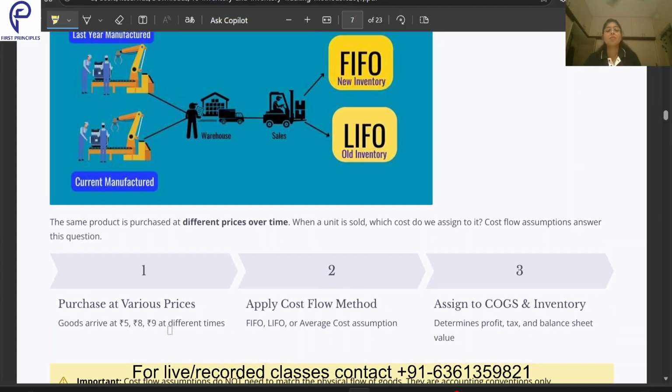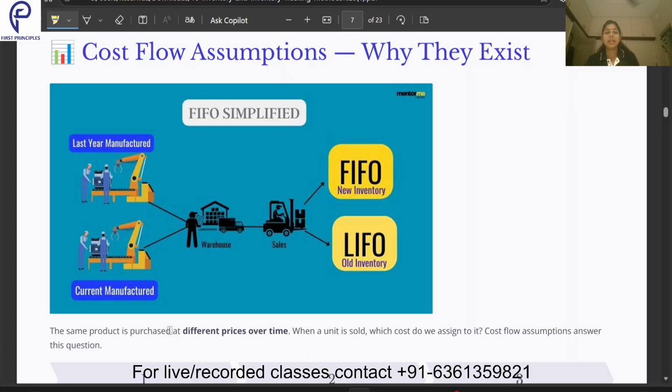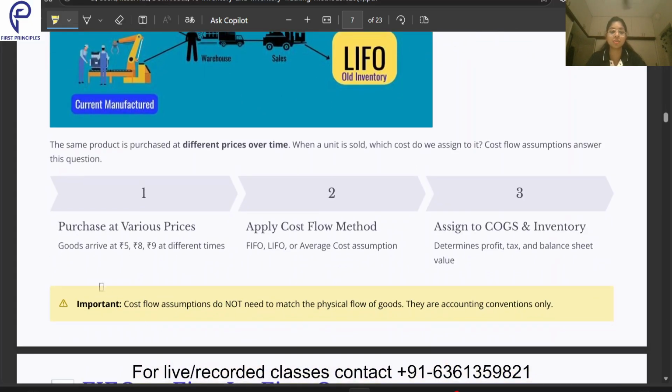Now, first of all, why do we have this thing? Why do cost flow assumptions exist? Because we purchase goods at various prices. We also know that if I am buying this body lotion in the month of January and then buying it in the month of June, obviously the prices are going to differ. So that's why we apply a cost flow method, whether it's FIFO, LIFO or average cost assumption, depending on my goal and how I want to keep my books of accounts.